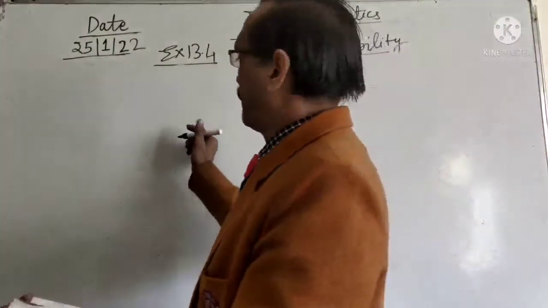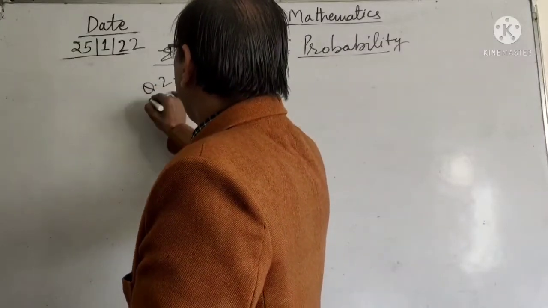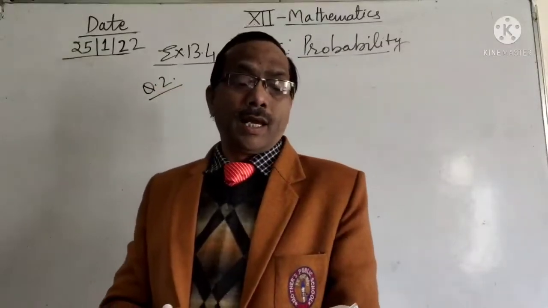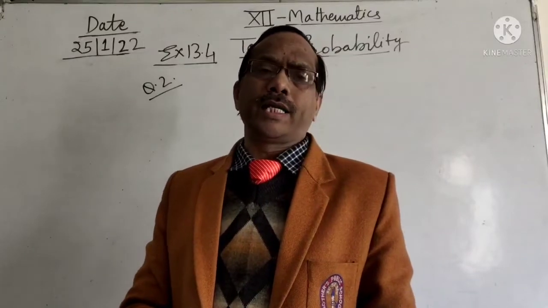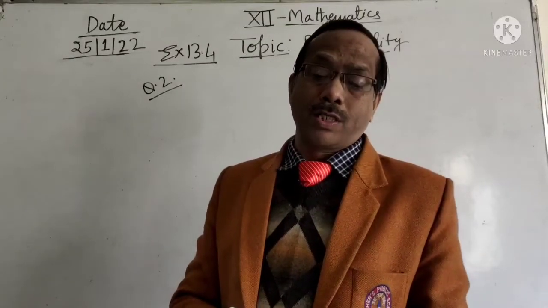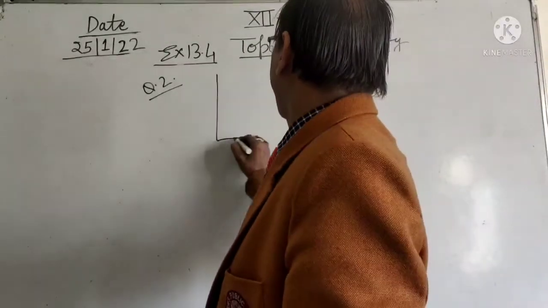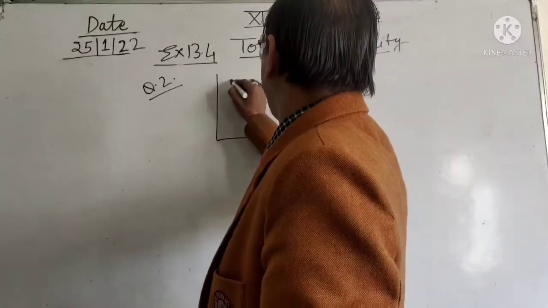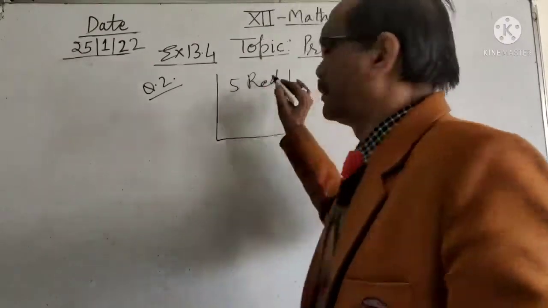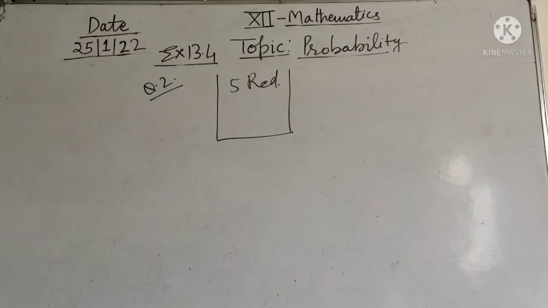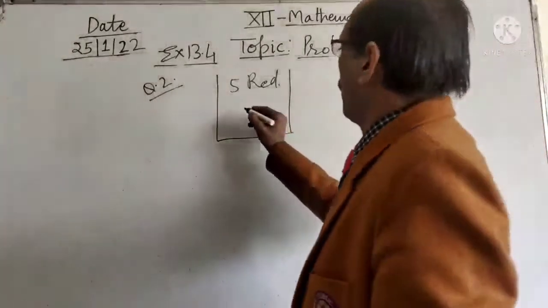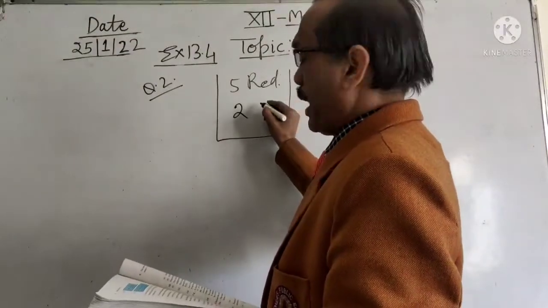Now, question number 2. The question is, an urn contains 5 red and 2 black balls.